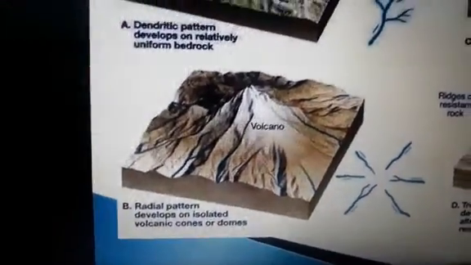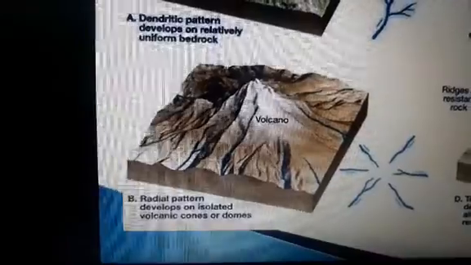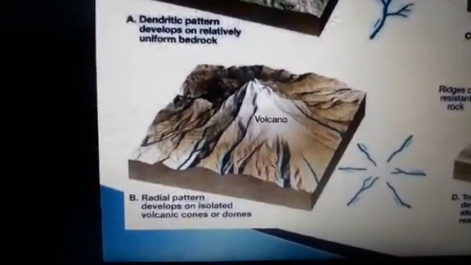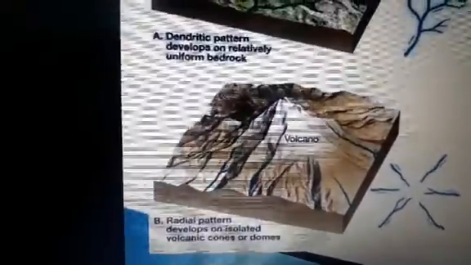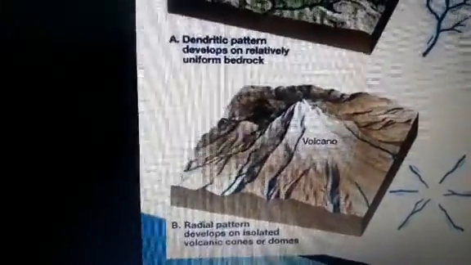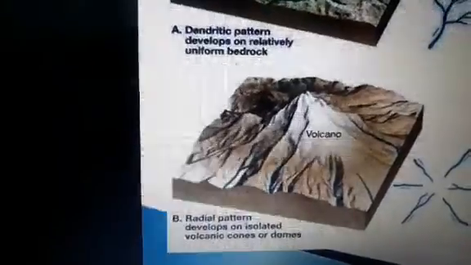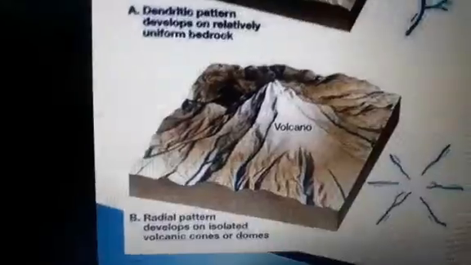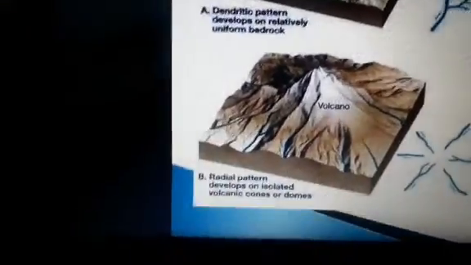The radial pattern develops when streams flow in different directions from a central peak or dome-like structure. You can see the dome-like structure created by a volcanic mountain. If the molten material does not come out, instead water comes out and spreads in all directions, creating this type of pattern.